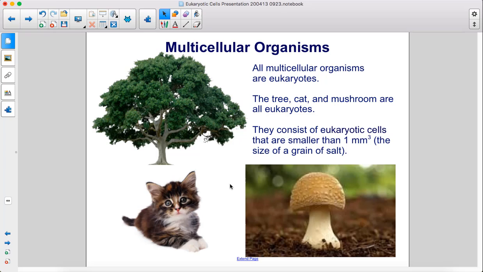All multicellular organisms are eukaryotes. The tree, cat, and mushroom are all eukaryotes. They consist of eukaryotic cells that are smaller than 1 cubic millimeter, the size of a grain of salt.